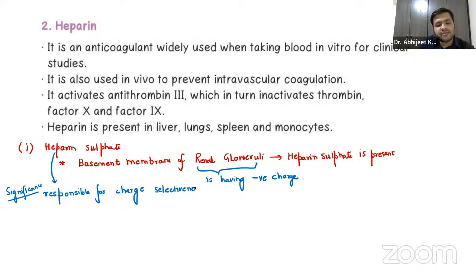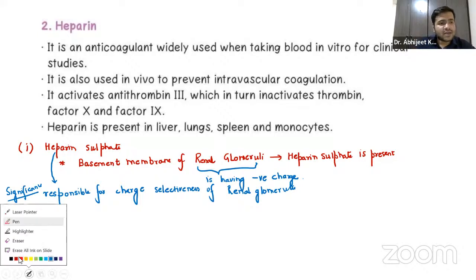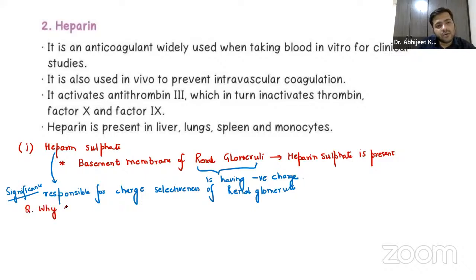Charge selectiveness of renal glomeruli. Now, how to understand this? What does this mean, sir? You should know, guys, why albumin is not coming into the renal filtrate. Why is albumin not coming into the renal filtrate? Now this is something which explains the heparin sulfate role.